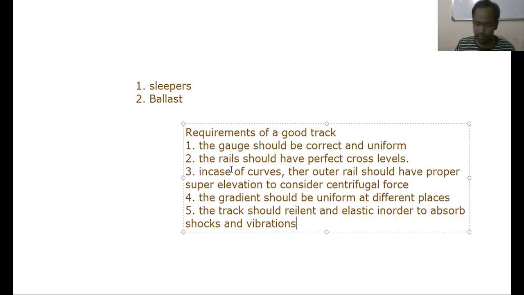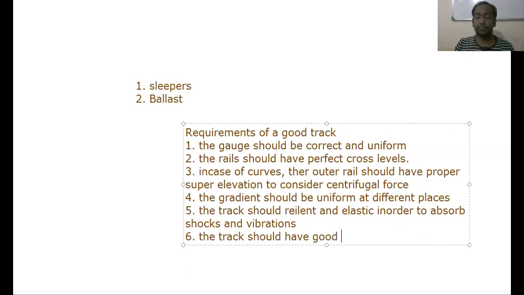And the next important characteristic is the track should have a good drainage system. And the next important requirement of a good track is the track should have good lateral strength.